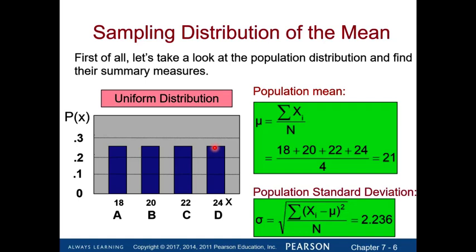Okay, now let's calculate the population mean and population standard deviation. Population mean is simply the average of all the 4 numbers. So if you take the average of 18 years old, 20 years old, 22, and 24 years old, the average is 21 years old. And if you plug in the numbers to the formula of standard deviation, that gives you the population standard deviation of 2.236.